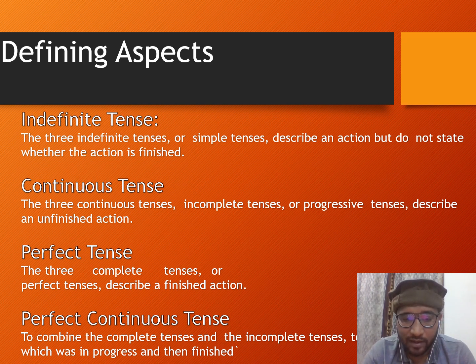It shows the progress of an action which started in the past. Like the present perfect continuous talks about an action which started in the past and is still continuing, and the same sort of definitions apply for the past and future as well. So you can look at the example and understand that something was in progress and then finished. When we show a progressive action with the help of a time frame or a time period, in that category we go for perfect continuous tense.